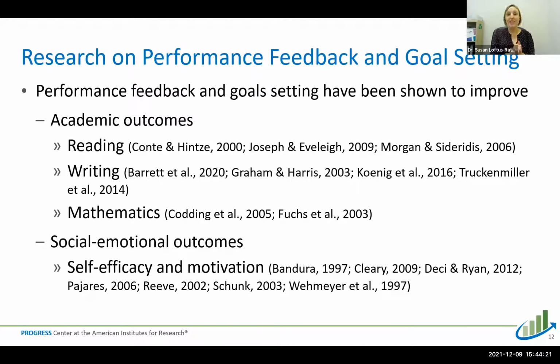It is very encouraging, and these studies span the age ranges from kindergarten up into high school. So we have some good support for this type of practice. And we also see positive social emotional outcomes as well. So increases in self-efficacy and motivation for students who are taking part in the process of self-evaluation and looking at their own data to make decisions and talk about what that means for them. So that's a really nice outcome too, especially for the students with learning disabilities, as I had mentioned earlier.